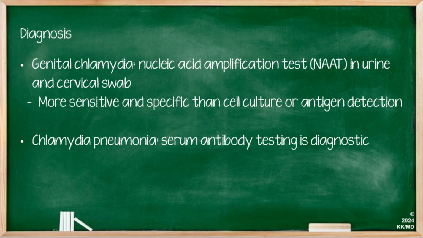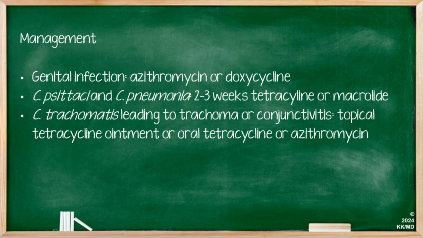Genital chlamydia is diagnosed using the nucleic acid amplification test, or NAAT, in urine and cervical swabs. It is more sensitive and specific than cell culture or antigen detection. Chlamydia pneumoniae is diagnosed through serum antibody testing. The management of chlamydia again varies by type. For genital infections, azithromycin or doxycycline is effective. Chlamydia psittaci and Chlamydia pneumoniae require 2 to 3 weeks of tetracyclines or macrolides. Chlamydia trachomatis, leading to trachoma or conjunctivitis, is treated with topical tetracycline ointment or oral tetracycline or azithromycin.